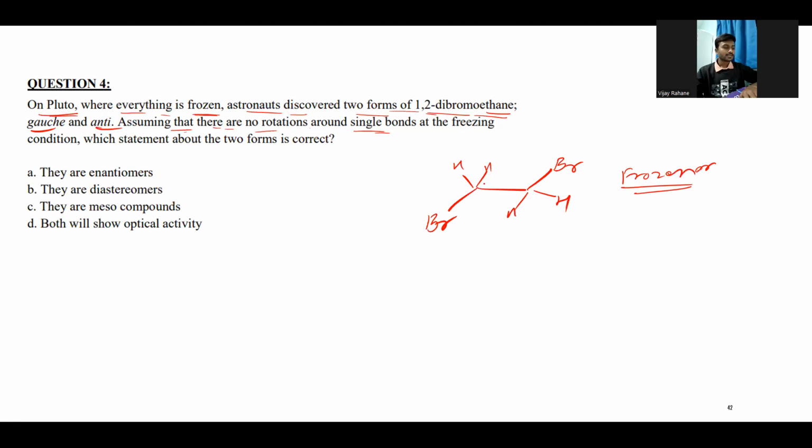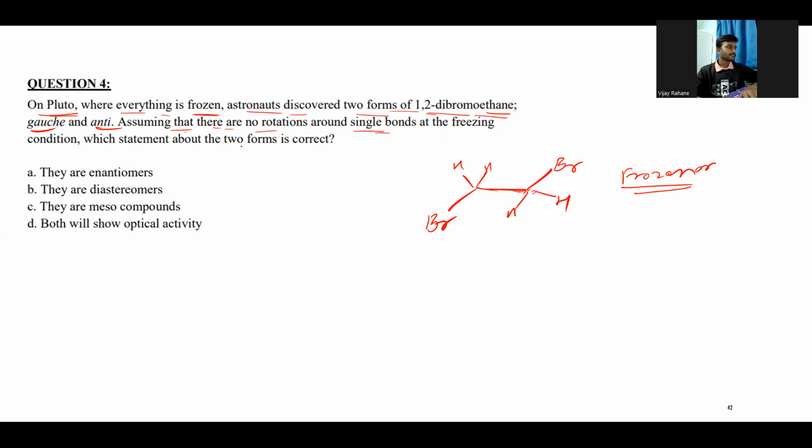right? To rotate this bond, we need some kind of energy. But if you don't get that much energy, at negative temperature, we generally find that the molecule doesn't have sufficient energy to rotate the bond. So the bond will not rotate at the minus temperature.